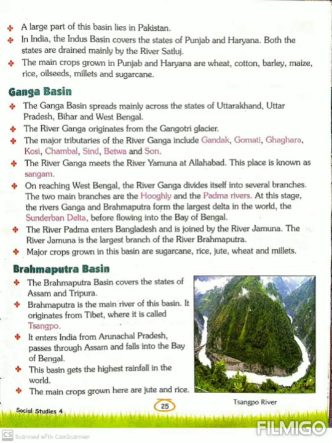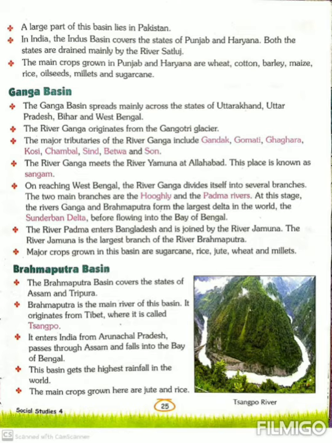So rivers Ganga and Brahmaputra together form the largest delta in the world, the Sundarban Delta, before the Bay of Bengal.